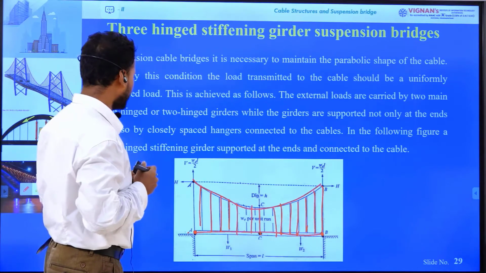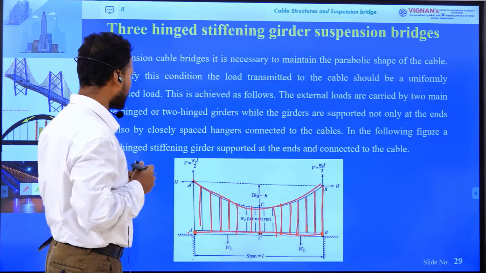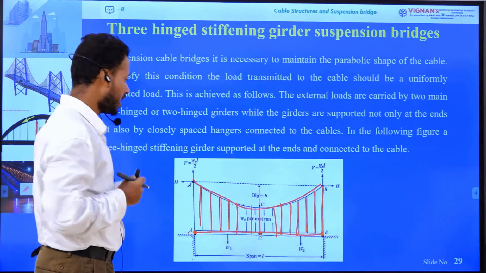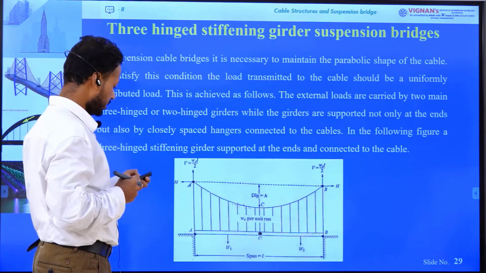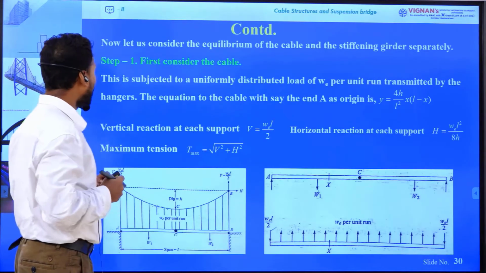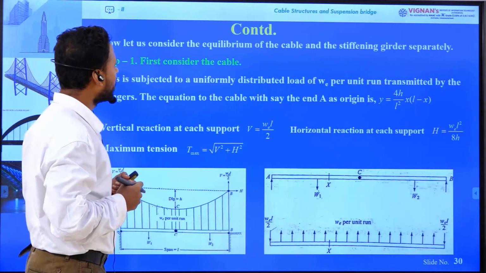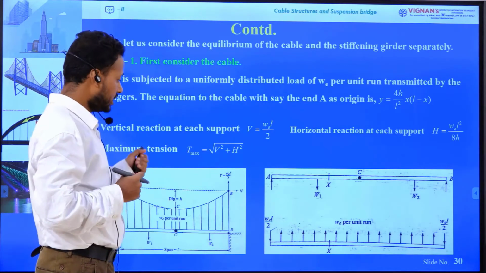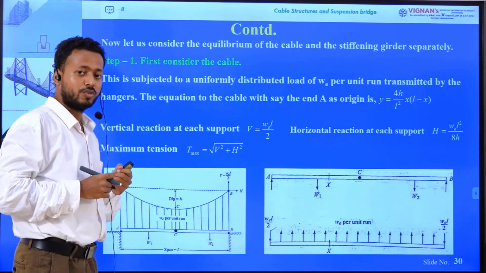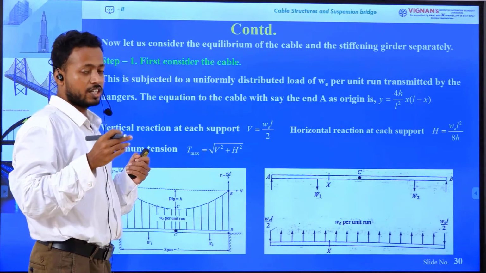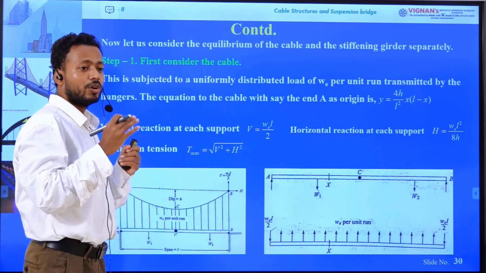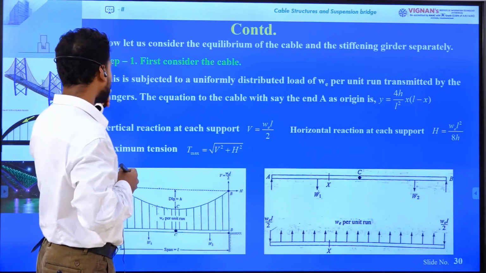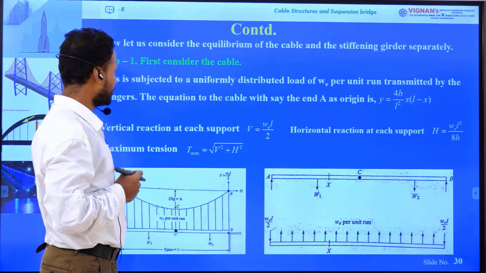In the following figure, a 3-hinge stiffening girder is supported at the ends and connected to the main cable. Now let us consider the equilibrium of the cable and the stiffening girder separately. In this derivation, we will consider the forces and reactions in both the cable and the girder. We will calculate separately. So first, step 1, we will consider the cable.